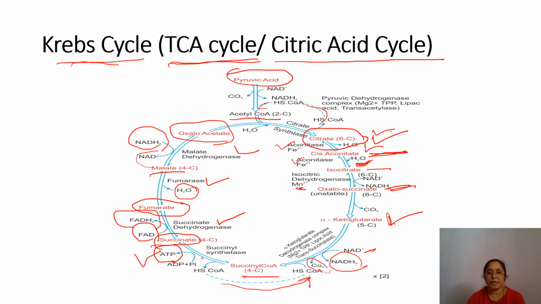Fine. And then again the oxaloacetate will combine with acetyl coenzyme A and form the first stable compound, citrate or citric acid. So in this way the cycle will continue. Two molecules of pyruvate are formed at the end of glycolysis. Therefore the Krebs cycle is repeated twice, because one glycolysis gives two molecules of pyruvate, so the whole Krebs cycle will occur twice, isn't it?